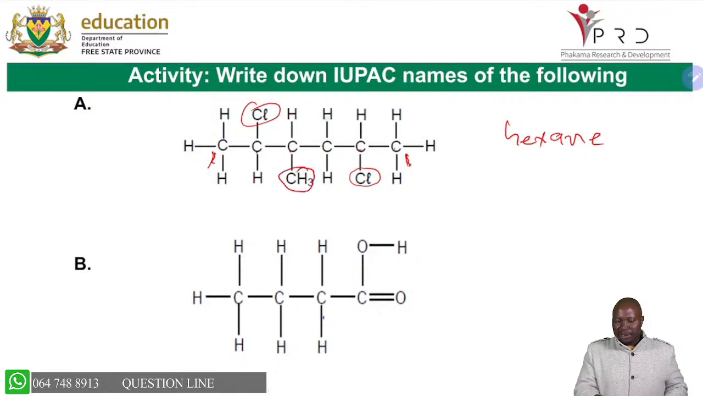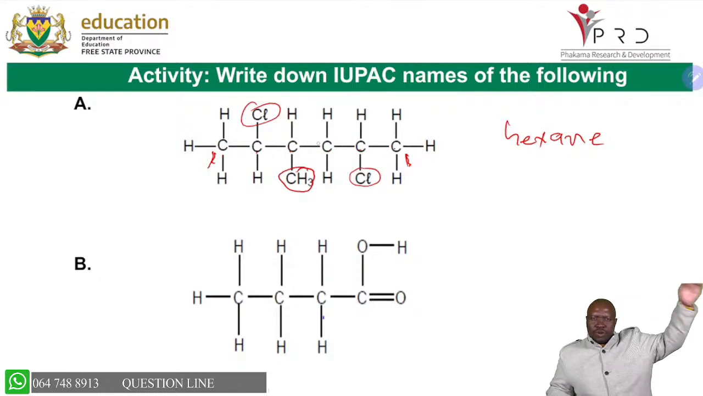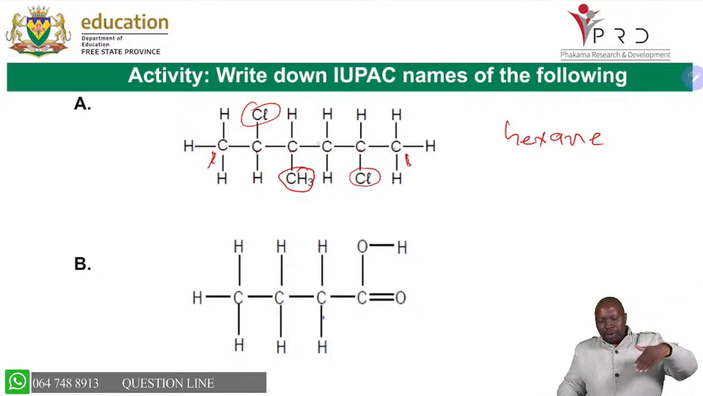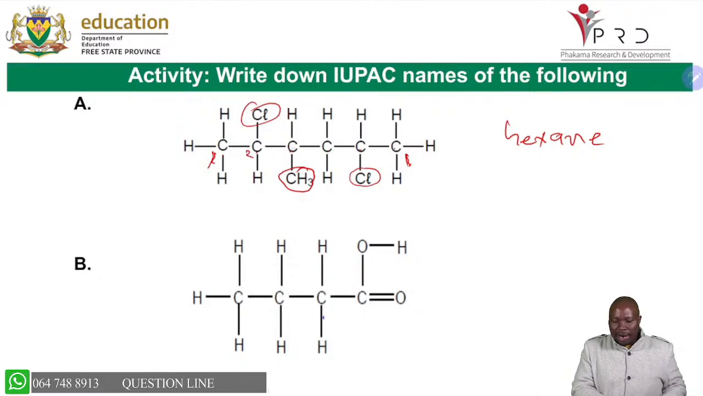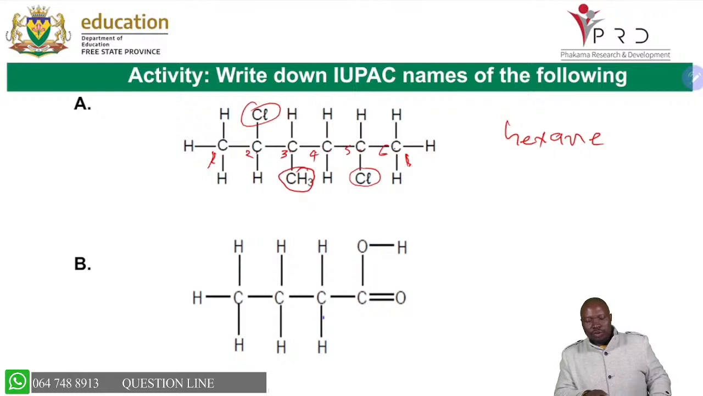This one won't be carbon number 3 because it has no substituent. So you will number from the most substituted side. The side that is having many substituents, you will number from that side, which means this is carbon number 1, number 2, number 3, 4, 5, 6. You got it. You know it's hexane.